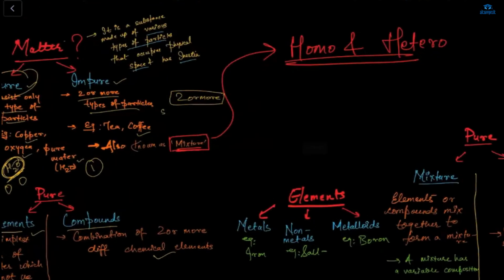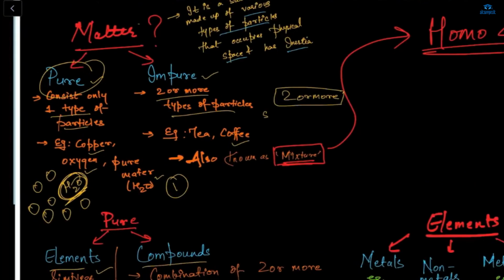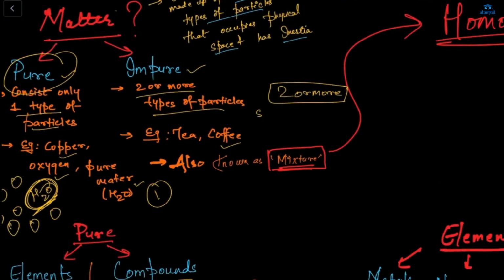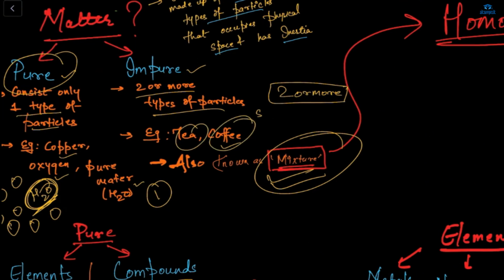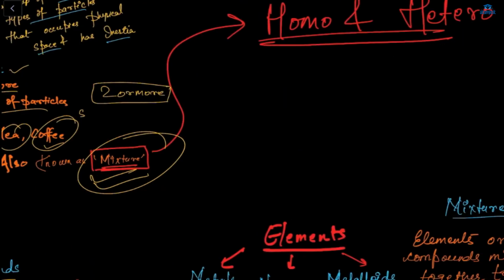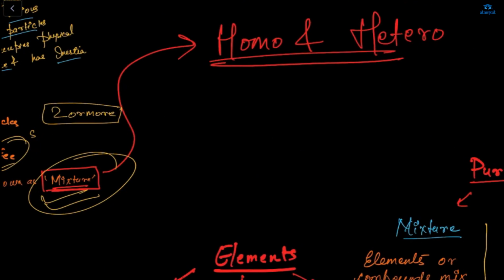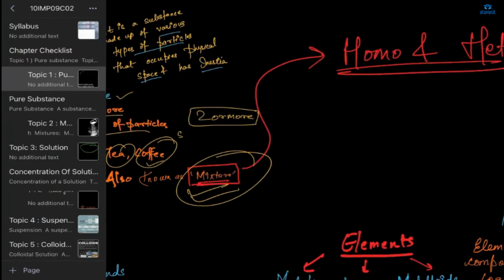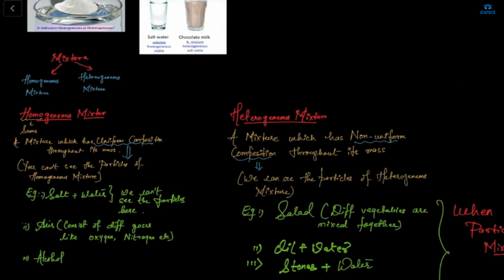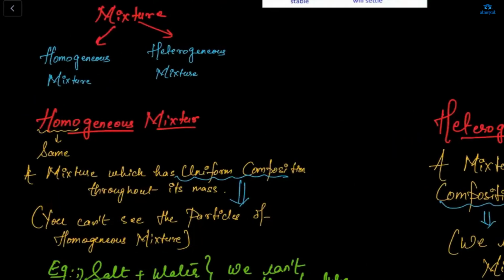Now, impure matter is also known as a mixture. Why? Because tea or coffee is a mixture of two or more types of particles. So it's known as a mixture, and a mixture is divided into two types, homogeneous and heterogeneous. Now we will discuss homo and hetero. The mixture is divided into a homogeneous mixture and a heterogeneous mixture.